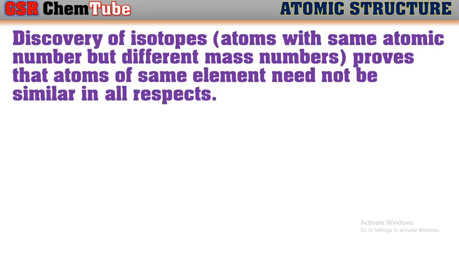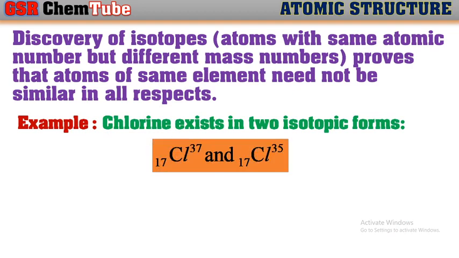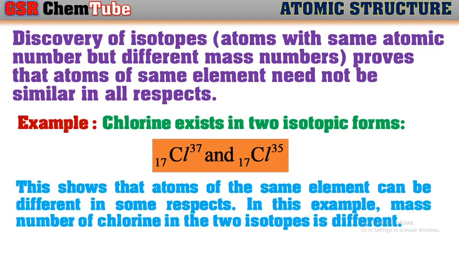Discovery of isotopes proves that atoms of same element need not to be similar in all respects. Here, the word isotopes means the atoms with the same atomic number but different mass numbers. So, atoms of an element may be with one or two properties dissimilarity. For example, chlorine exists in two isotopic forms, chlorine 37 and chlorine 35. This shows that atoms of same element can be different in some aspects or respects.